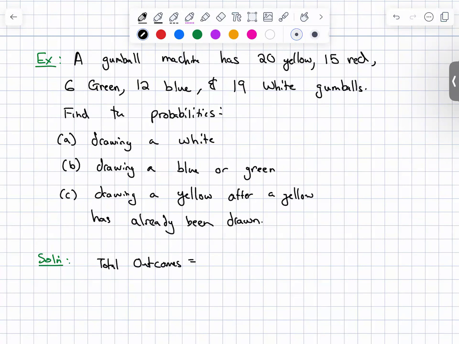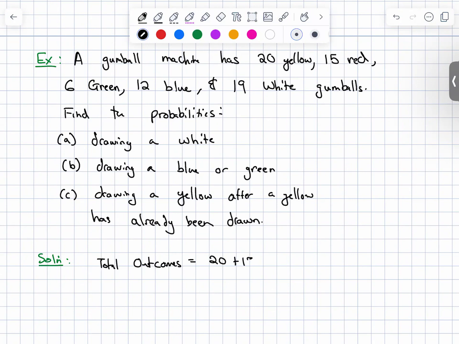Add all the numbers together. Because if we knew that there was the exact same amount of all the different types of gumballs, if they all had 20, then we wouldn't really need to add them up. We would just take the number and divide. So yellow, red, green, blue, and white. That's 5 different colors. So if they all had the same amount, the answer would be 1/5 for drawing a white. But because the amount is differing for all of them, we need to take that into account. So we'll add them all together.